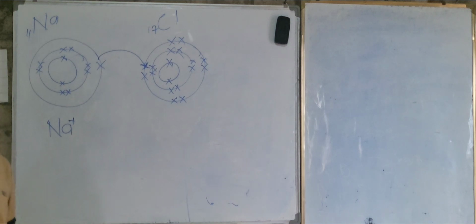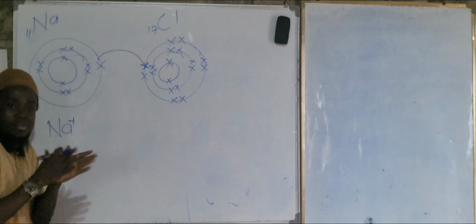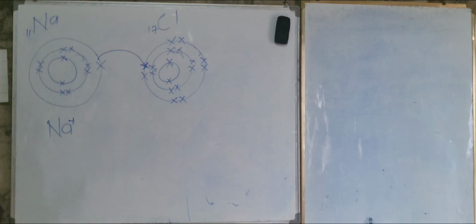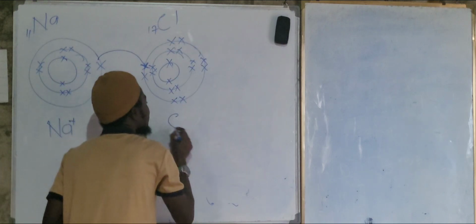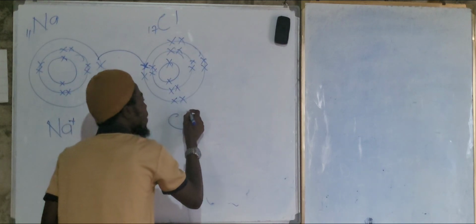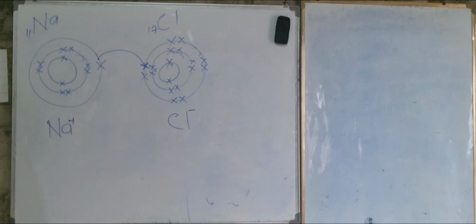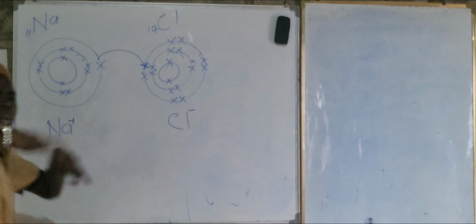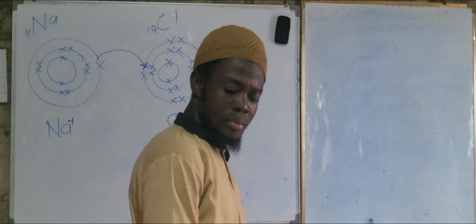We are going to have charges, and these are some of the charges that I was talking about here. Are we cool here? Are we getting the concept here? Yes, sir. Now, chlorine here. Chlorine has how many electrons to receive? 1, right? So we say minus. Why minus? Because this one is the one receiving, gaining an electron. Are we getting the concept here? Yes, sir. Simple. Good.